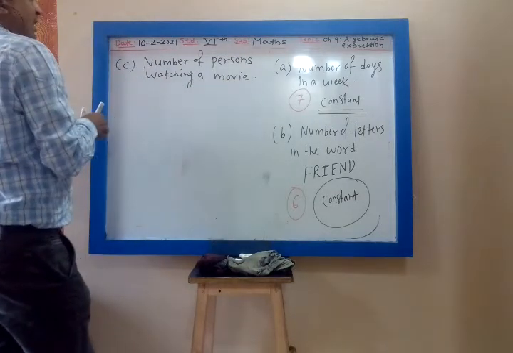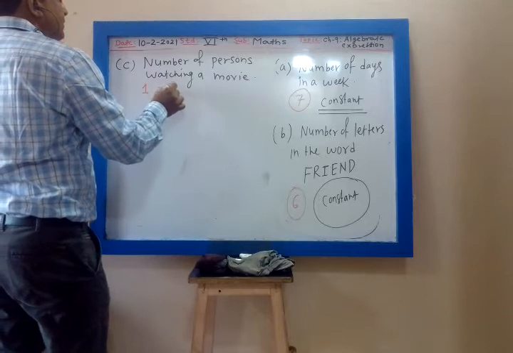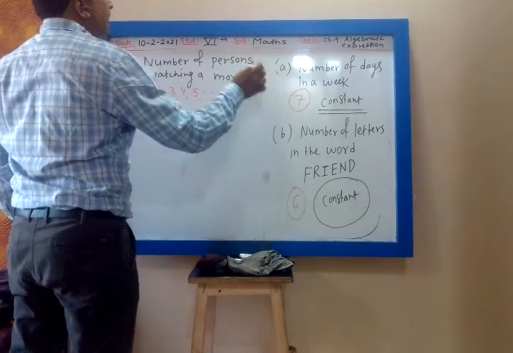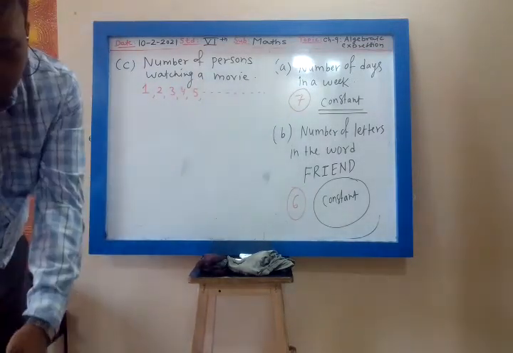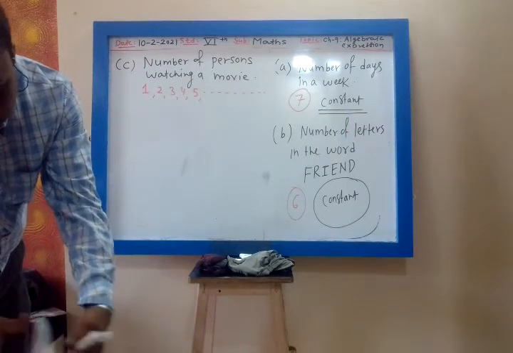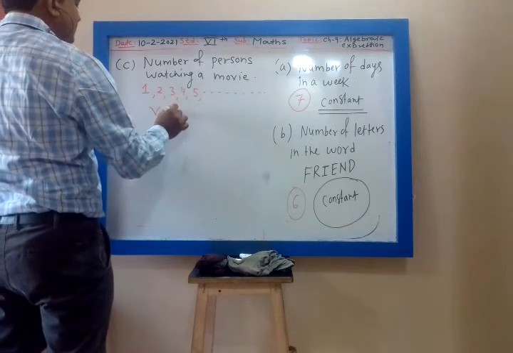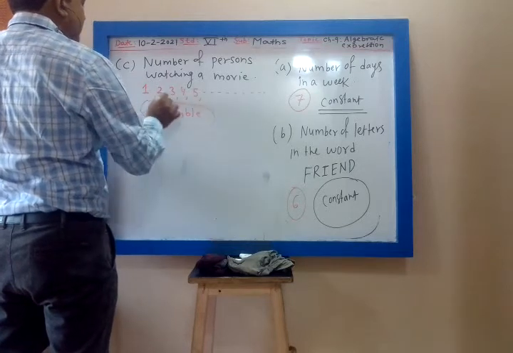There can be one person in the cinema hall, 2 persons, 3, 4, 5 persons also. So any number of persons can watch the movie. So whenever there is more than one value, it will be called variable. Is it clear?